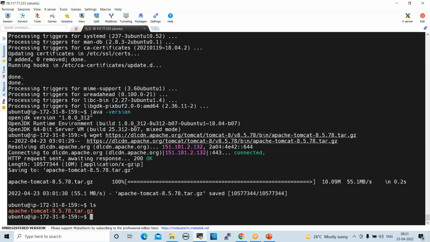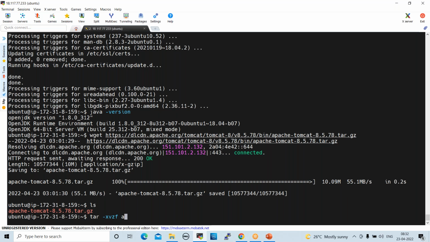ls here. See here. Now, if you want to untar this, what is the command? tar -xvzf, right?